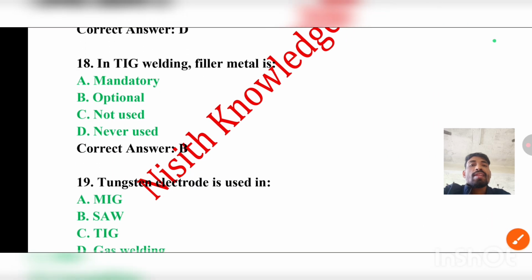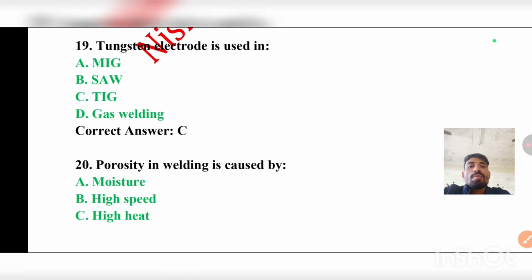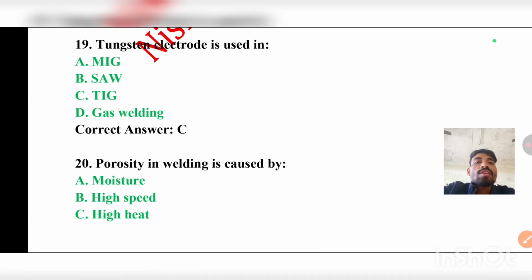Question number 18: In TIG welding, filler metal is mandatory, optional, not used, or never used. The correct answer will be B, that is optional. Question number 19: Tungsten electrode is used in MIG, SAW, TIG, or gas welding. The correct answer will be C, that is tungsten inert gas welding, or TIG.